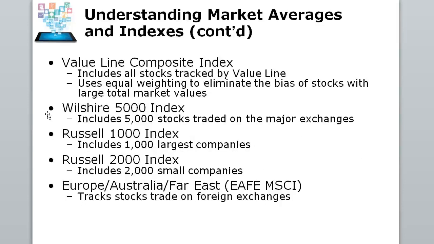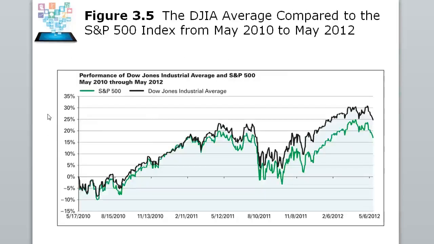The Russell 1000, I'm sorry, I meant Russell 1000, the 1,000 largest companies. The Russell 2000, the 2,000 smallest companies. And we have the EAFE index that looks at Europe, Asia, and the Far East. So there are all these different ways to look at performance.